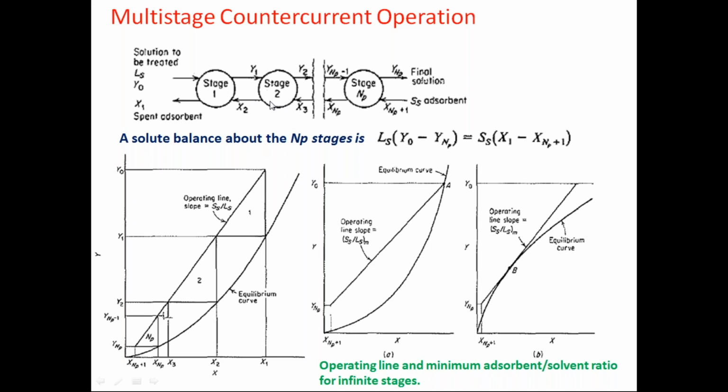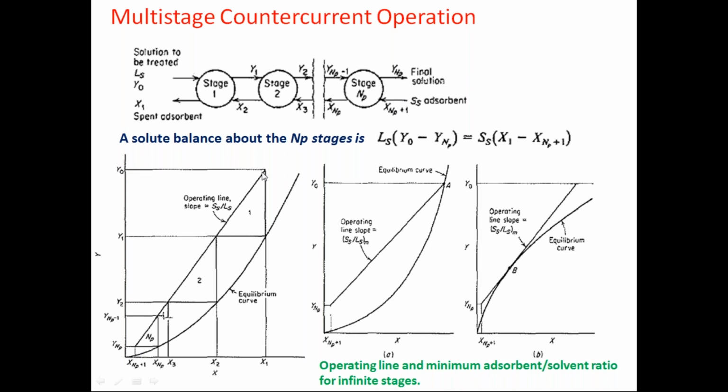I need not explain because such cascading systems have been explained a number of times, and this is the overall material balance equation, and then you can draw the equilibrium curve like this. Then the operating line will join this one. For example, YNP, XNP plus 1. XNP plus 1 is the adsorbent which is having certain solute. Maybe fresh adsorbent will have 0. So this is the starting point.